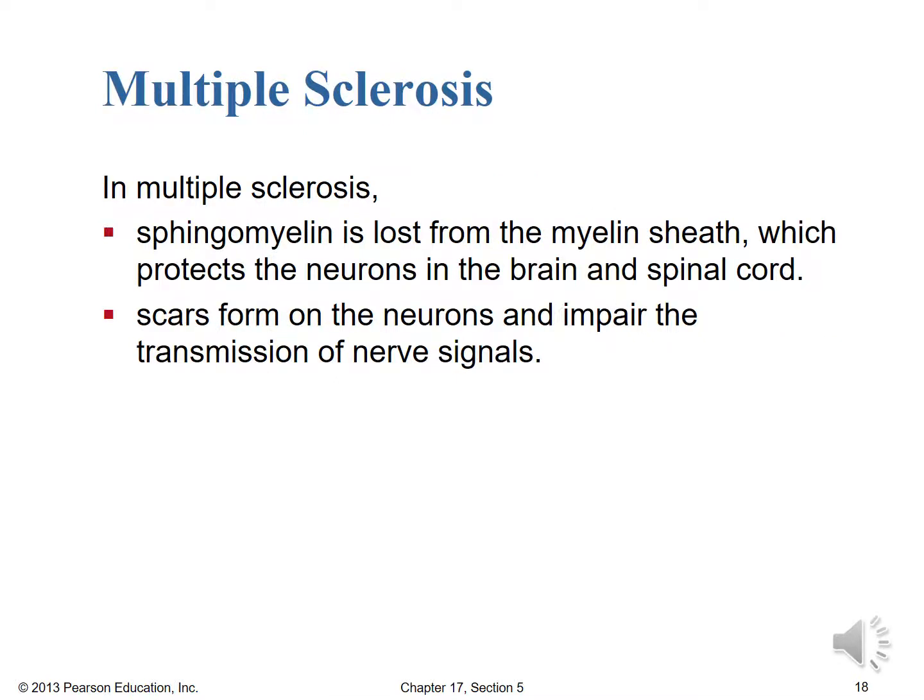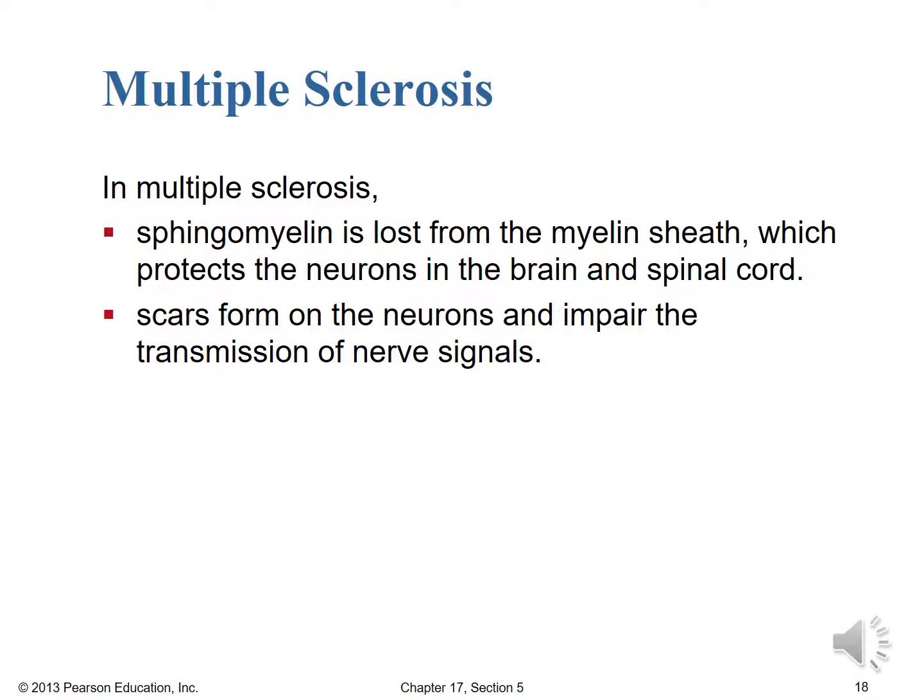Just to underscore how important those sphingomyelins are, let's take a look at multiple sclerosis, which is a disorder in which the sphingomyelins are lost from that myelin sheath, and therefore the neurons in the brain and spinal cord don't have that same insulation and protection. Scars then form on those neurons and impair the transmission of nerve signals.